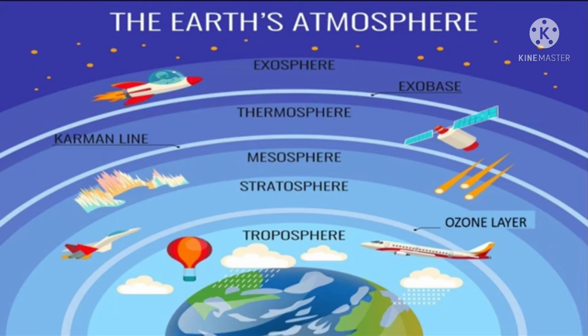Next is mesosphere. This is the third layer of the atmosphere. It lies above the stratosphere. It extends up to the height of 80 km. Dear students, meteors burn up in this layer on entering from the space.